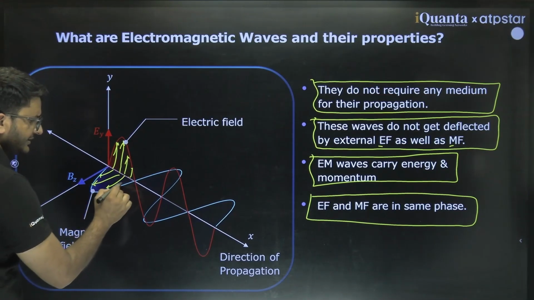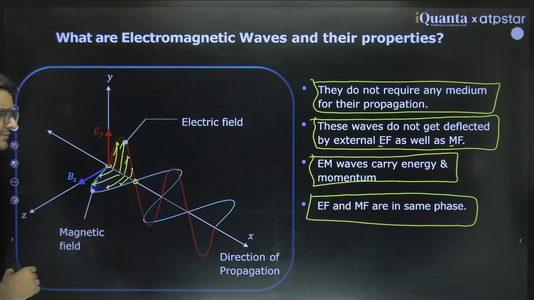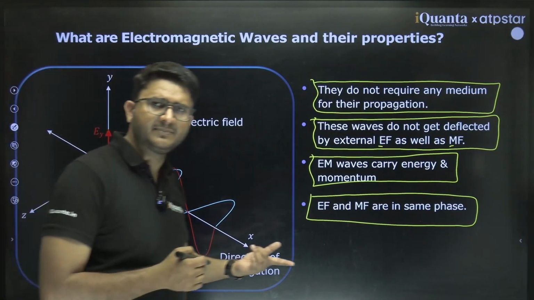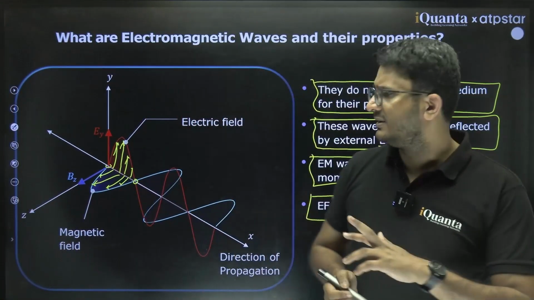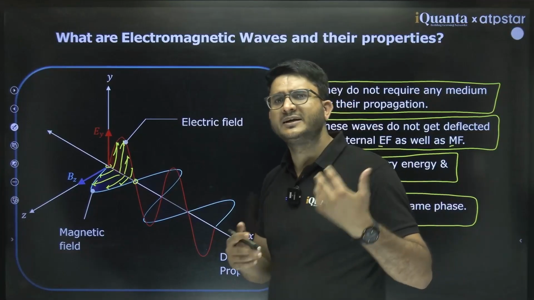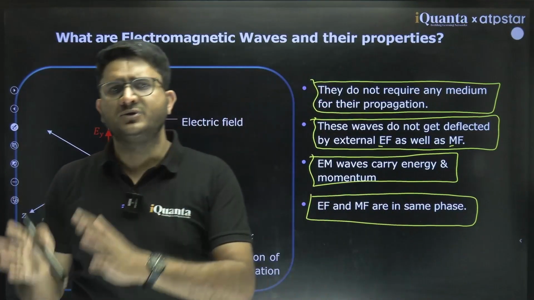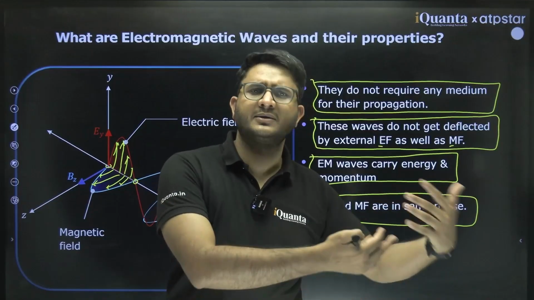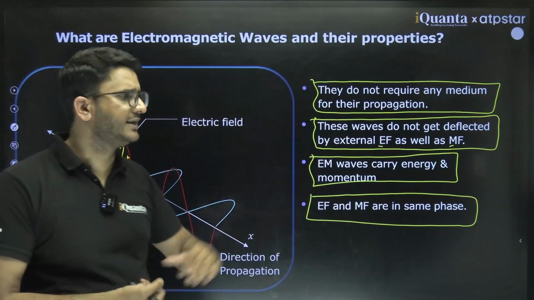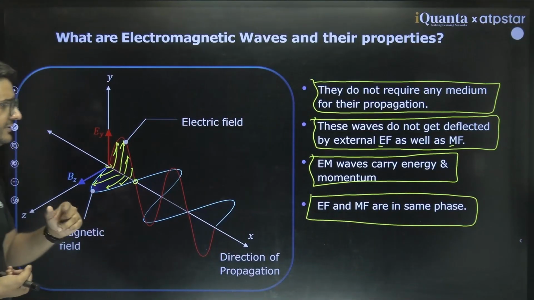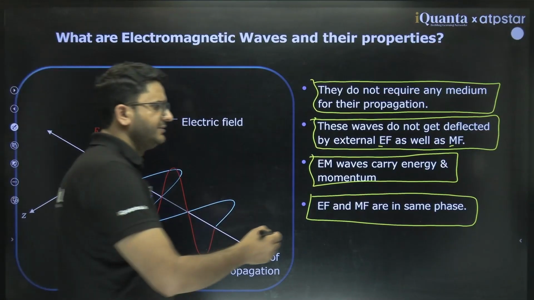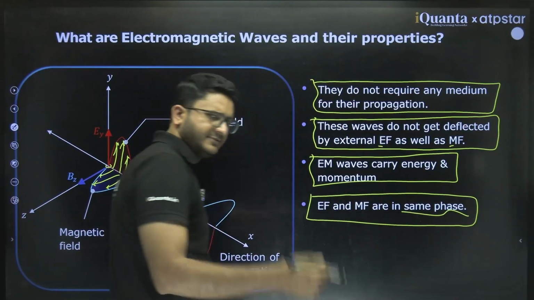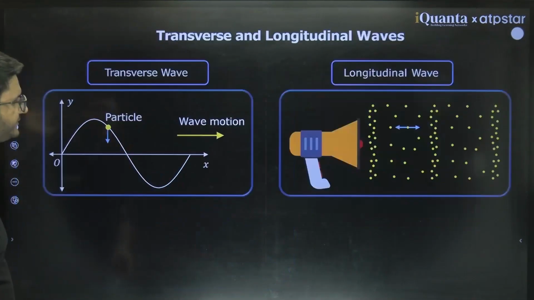They are maximum at the same time, minimum at the same time, negative maximum at the same time. So they are zero together, maximum together, negative maximum together, again zero together. So they are in the same phase, and mathematically we will see what we mean by phase in a few minutes.